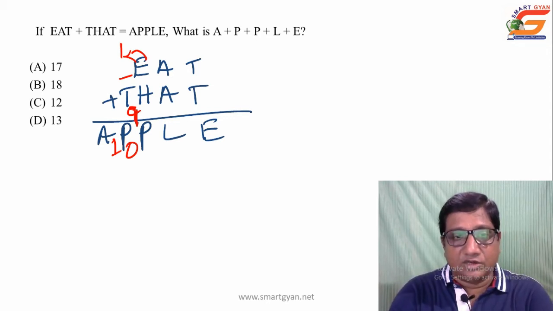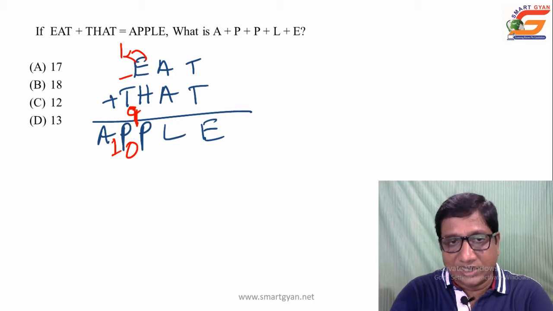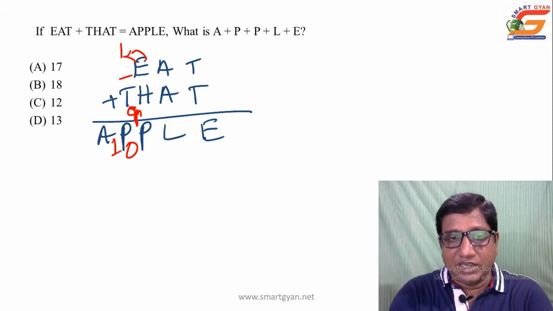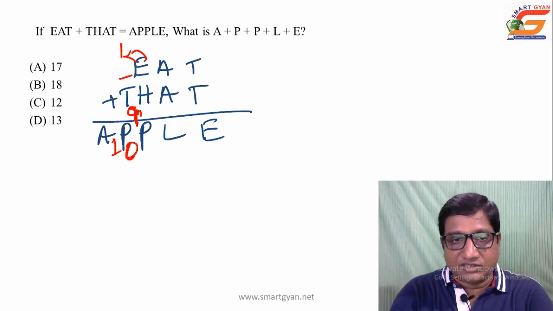So here we have carried 1 from the previous column. Then why did we get the T value as 9? Because we need a carried out value. If you make the value of T less than 9, that is 1 plus 8, that is 9, it will be a single digit number. That is why here the value is 9. Always remember this, when there is nothing in any column, only a single digit, and in the sum we get something different, then the value of that digit is 9. That is 1 plus T is equal to 10. Always the value will be 9. And here we got the value of T as 9, P as 0.